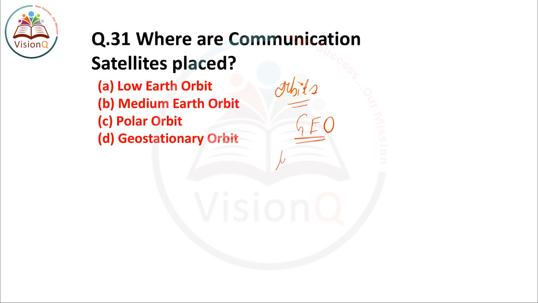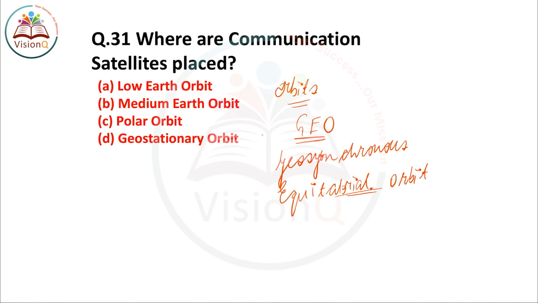It is also known as geosynchronous equatorial orbit. Now if I talk about this orbit, the height of this orbit is very high as compared to the other orbits.